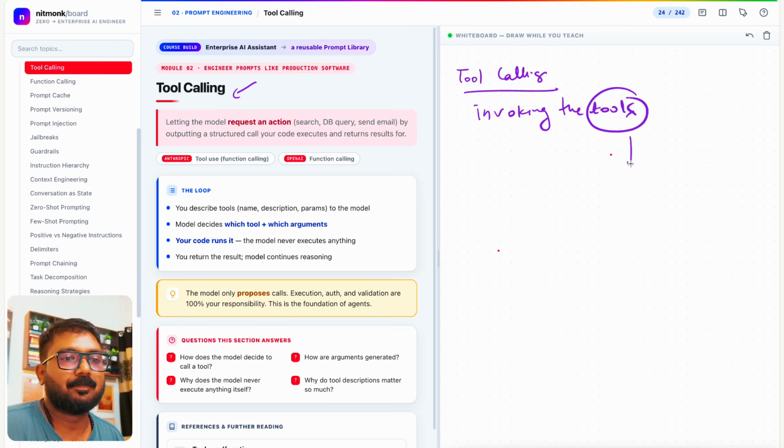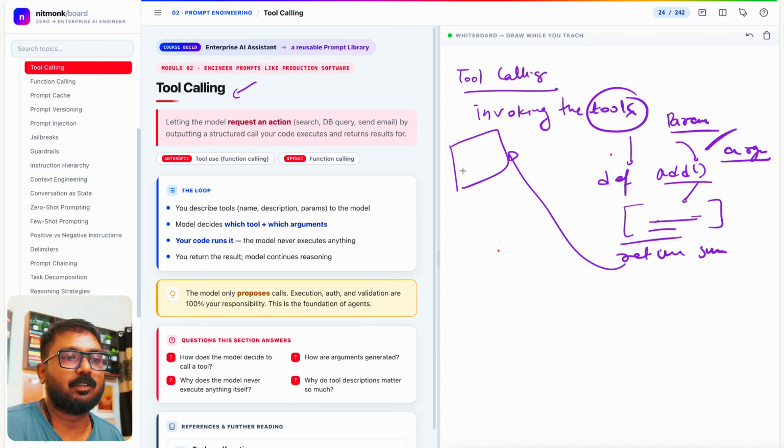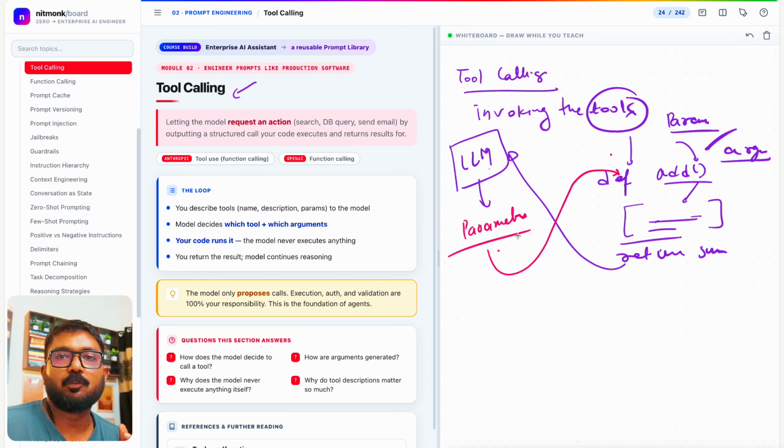And what are these tools? These tools are, let's say, your methods, right? Where you pass parameters, arguments, correct? And these arguments get executed over here, calculated over here, and they return the value. And these values again go back to the LLM. The LLM itself generates these parameters that go to these tools, right? That's the beauty of it.